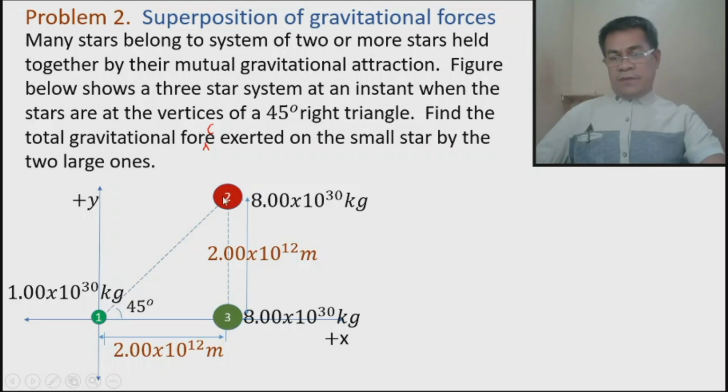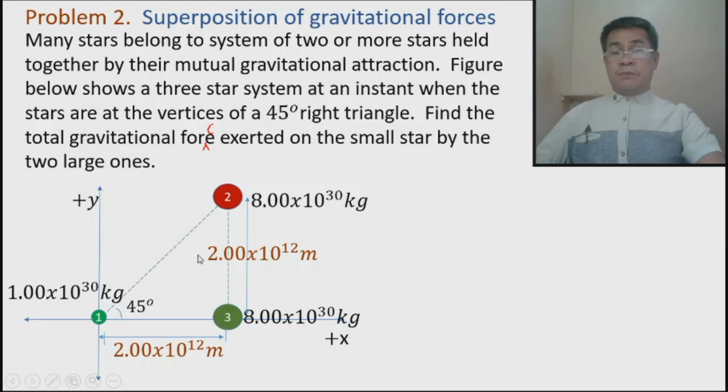If you analyze forces on 2, we have the force that 1 exerts on 2, and, look at this line, the force that 3 exerts on 2. While if you analyze star 3, there are two forces acting on it. We have the force that 1 exerts on 3, the direction is towards 1, and the other is the force that 2 exerts on 3, towards 2.